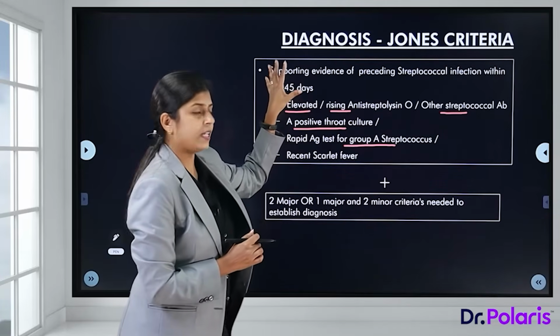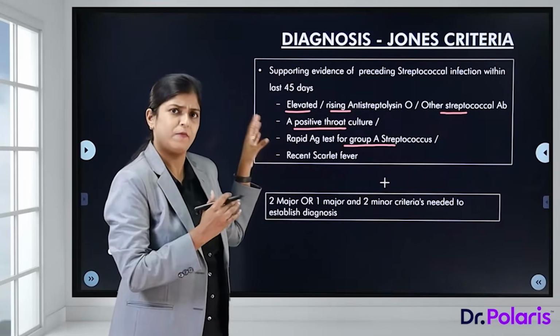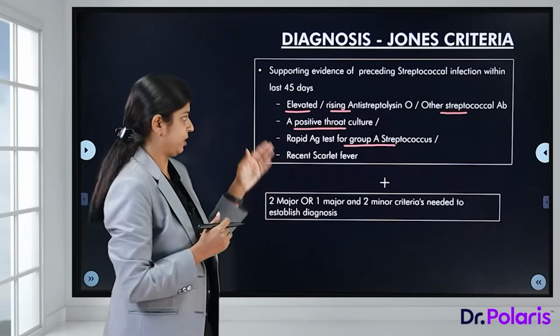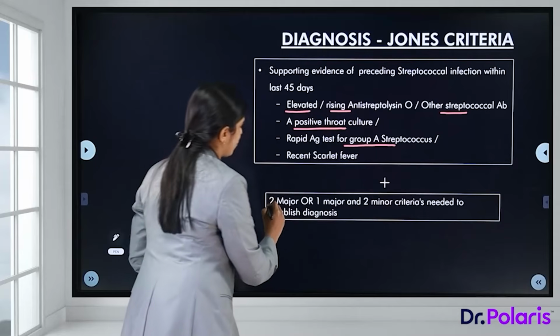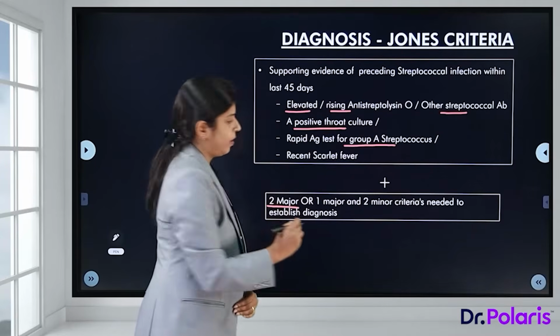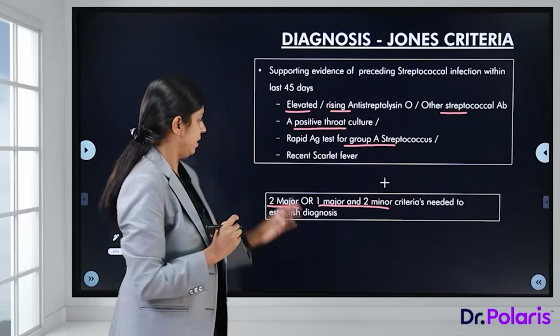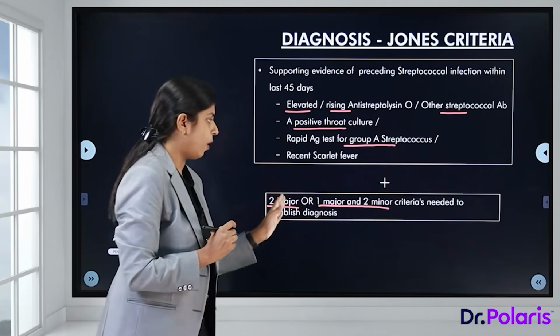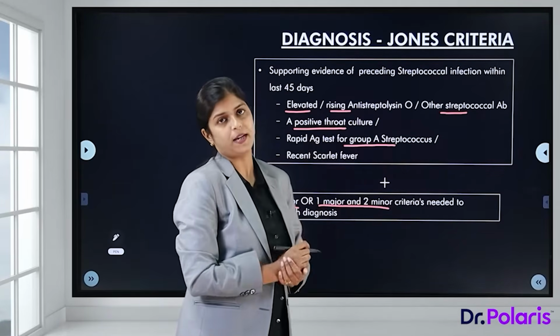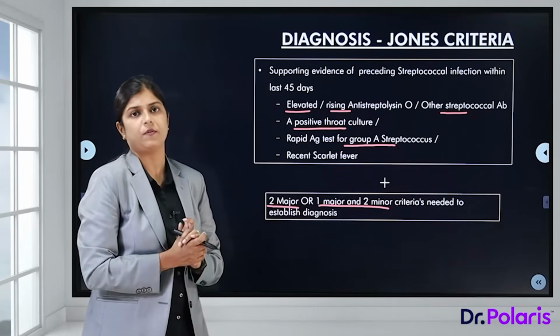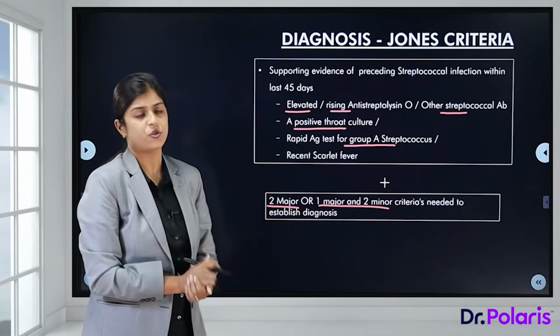So we have to have any of these as supporting evidence for streptococcal infection, plus 2 major or 1 major and 2 minor criteria. Remember, it is 2 major or 1 major and 2 minor criteria. So that's how we can come to a diagnosis of rheumatic fever, rheumatic heart disease with Jones criteria.